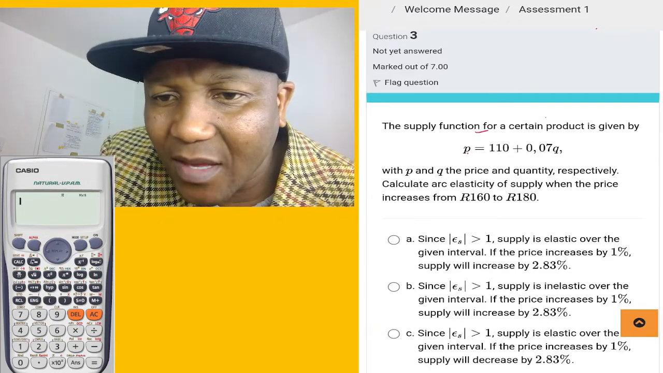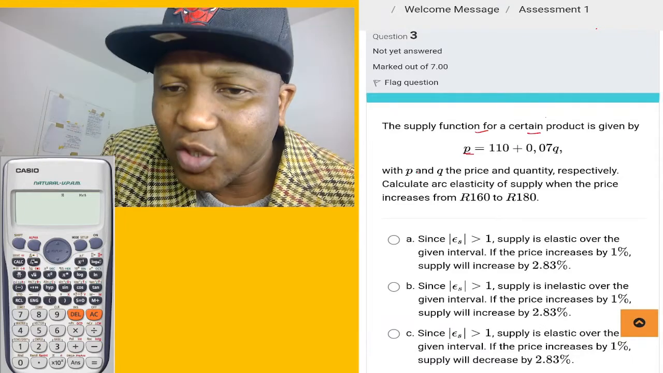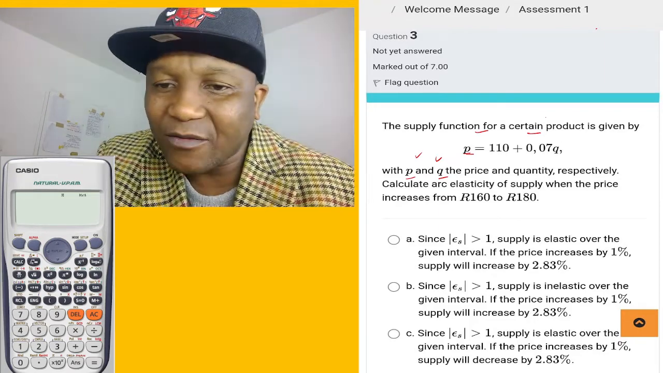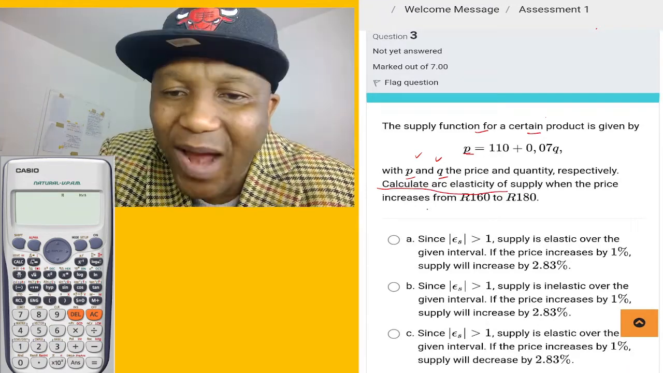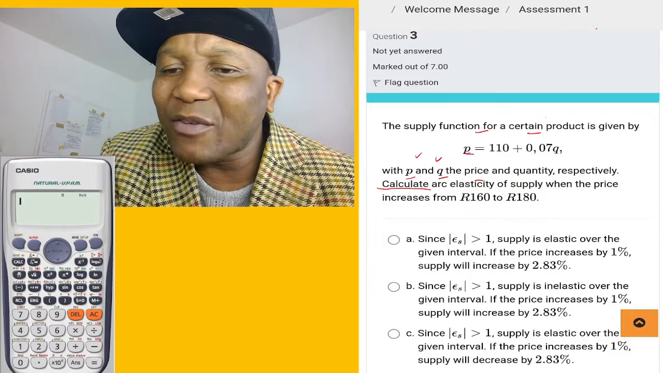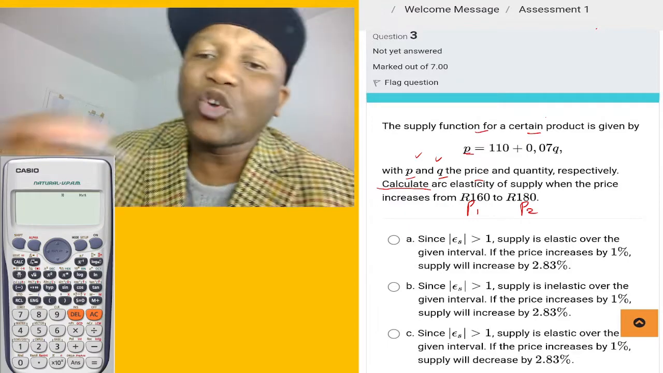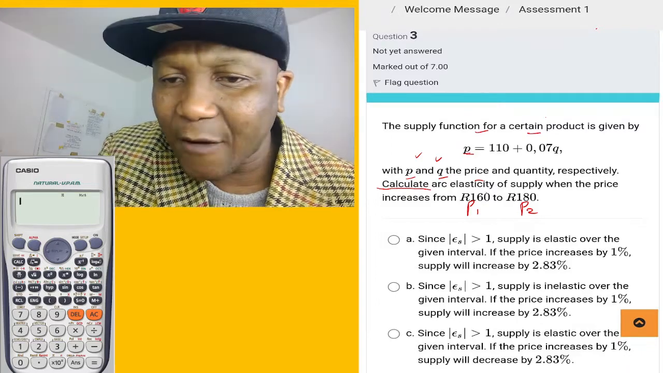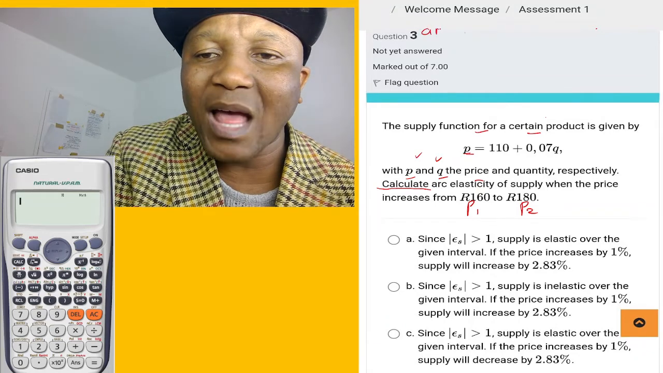they say function P for a certain product is given by, okay, so given P and Q, P is the price and Q is the quantity, respectively. But now they say calculate the arc of elasticity of supply when the price increased from 160 to 180. So what does that mean? That means we have two prices: initial price, let's call it P1, and final price, let's call it P2. Now for the arc of elasticity, we have a formula that we use to calculate it. So the arc of elasticity, I can write here: arc of elasticity.